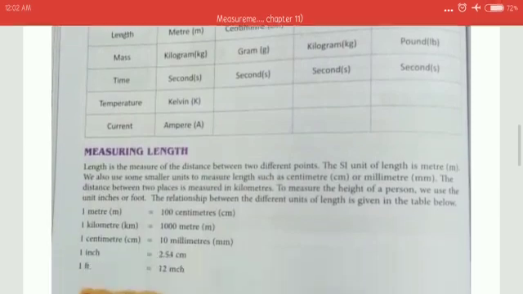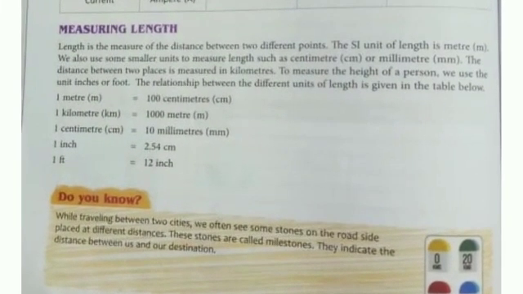Now, measuring length. You must have learned in maths that 10 millimeter is equal to 1 centimeter. 100 centimeter is equal to 1 meter. And 1000 meter is equal to 1 kilometer. Plus 1 inch is equal to 2.54 centimeter. And 1 foot is equal to 12 inch. This you have to remember.